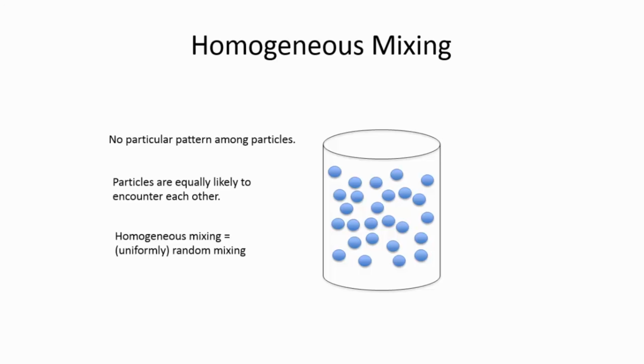So homogeneous mixing is typically also known as random mixing, and it is the type of random that is uniformly random, unbiased, right? So the mathematical models that we will derive first are models that use the assumption of homogeneous mixing, okay? And then later in the course, we will develop some mathematical models for heterogeneous mixing by means of social networks. And this concludes our introduction to mathematical models of infectious diseases.